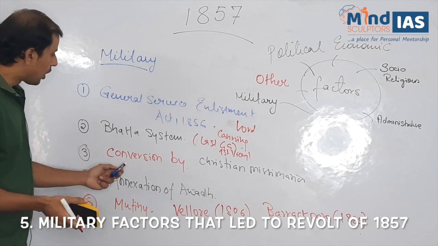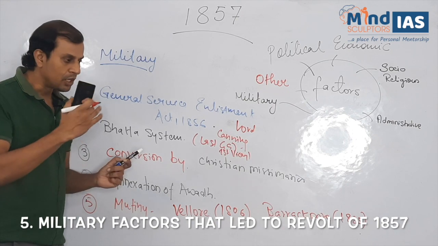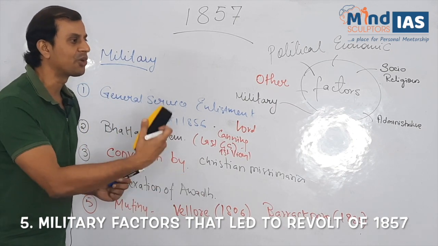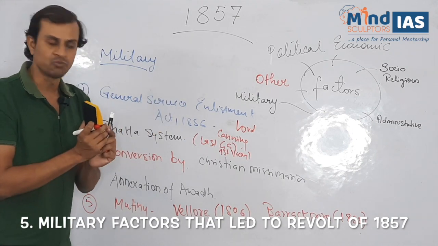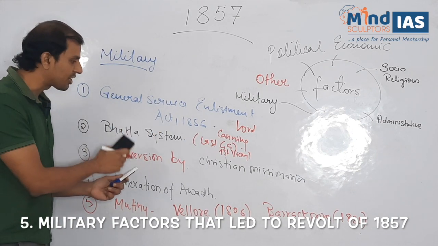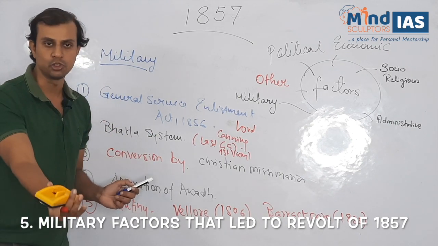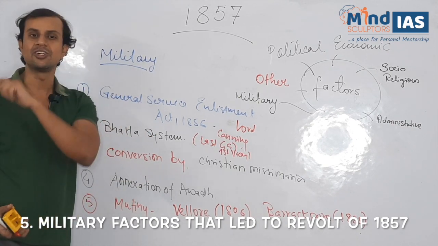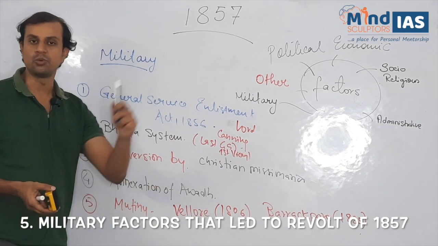Third, as we know, Charter Act of 1813 allowed the Christian missionaries to come and preach or convert to Christianity in India. So they started conversion activities among the Bengal army soldiers. This also caused resentment. Next factor comes the annexation of Awadh.